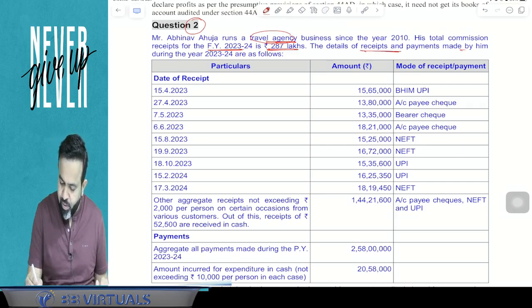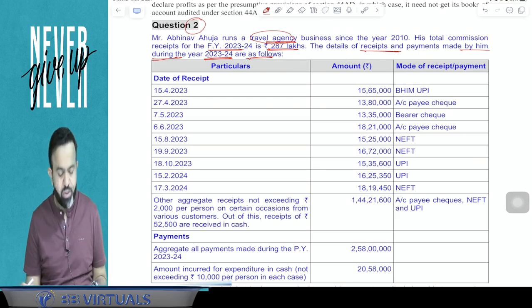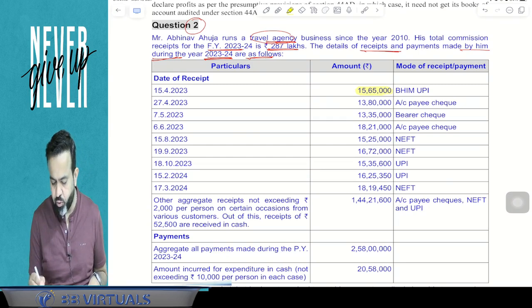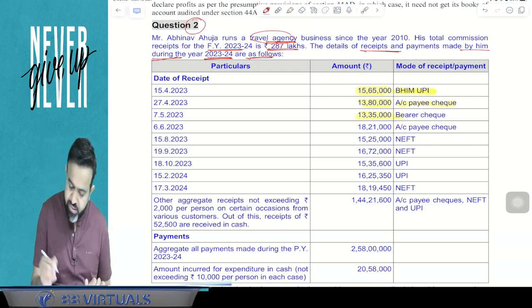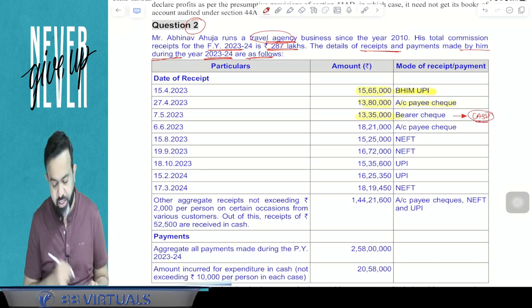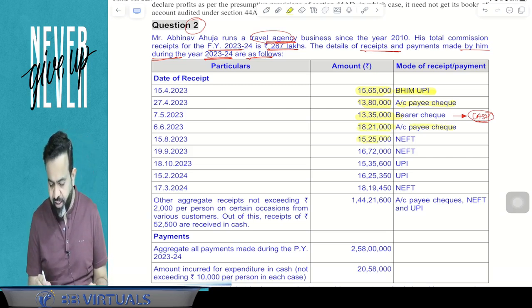The details of receipts and payments made by him during the year 2023-24 are as given below. So here receipt as well as payment is given. Now guys, what happened here? 15,65,000 he received through Bhim UPI. 13,80 received through account payee cheque. 13,35 received through bearer cheque. It means, can I say that this is like cash only? Here guys, bearer cheque is equal to cash only. Now 18,21,000 is account payee cheque. 15,25 is NEFT. 16,72 is NEFT.